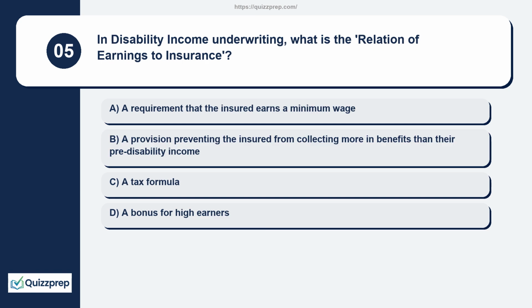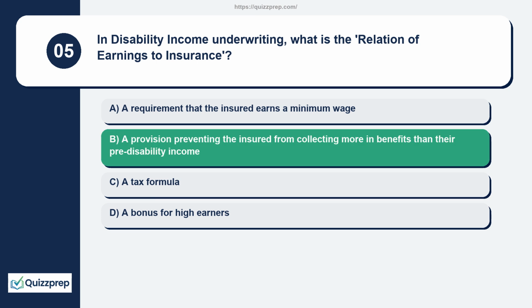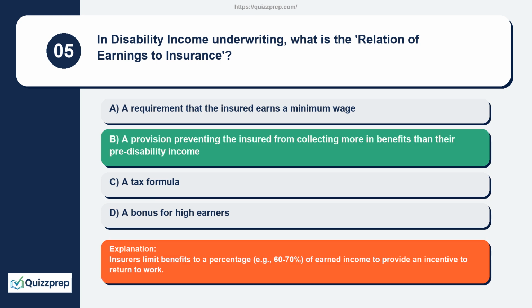Question 5. In disability income underwriting, what is the relation of earnings to insurance? A requirement that the insured earns a minimum wage. A provision preventing the insured from collecting more in benefits than their pre-disability income. A tax formula. A bonus for high earners. Insurers limit benefits to a percentage, example, 60 to 70%, of earned income to provide an incentive to return to work.